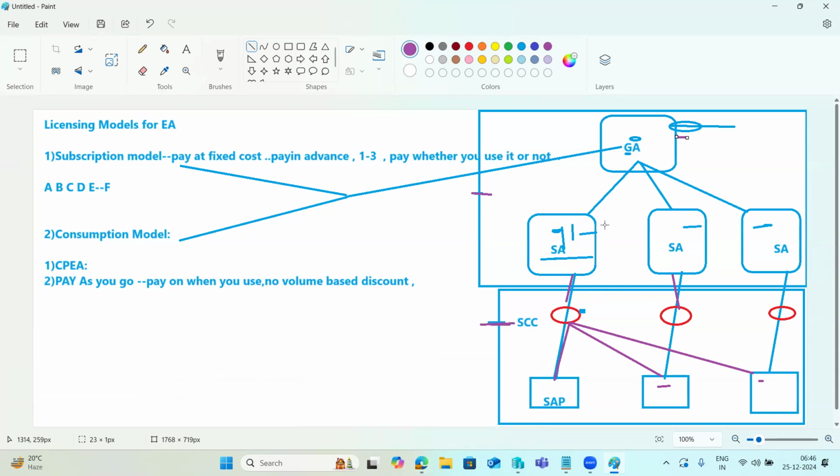First global account, then sub accounts and cloud connectors and SAP system integrations. Then we'll take the services. It's in another class, for future classes. Okay.